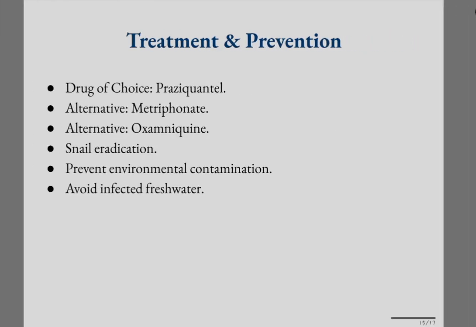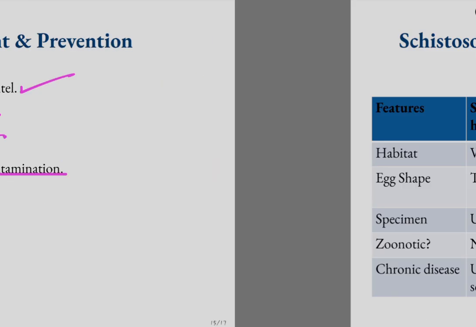Now treatment and prevention. The drug of choice is praziquantel, and alternate drugs include metrifonate and oxamniquine. For prevention we can do snail eradication, we can prevent environmental contamination, and avoid infected fresh water.